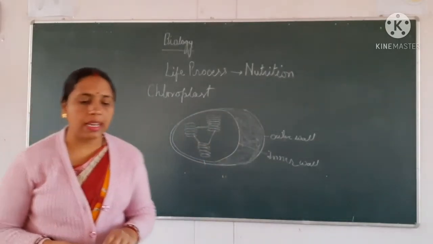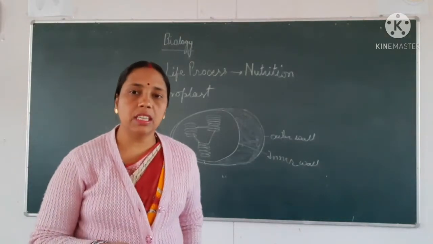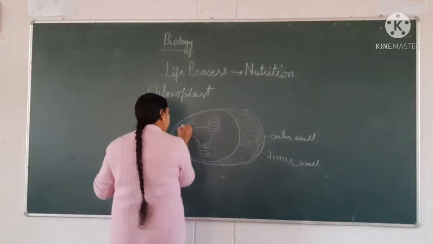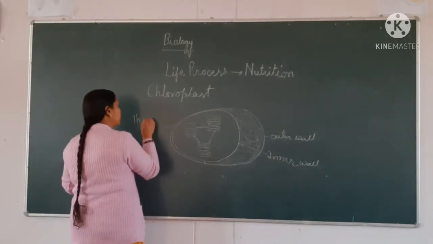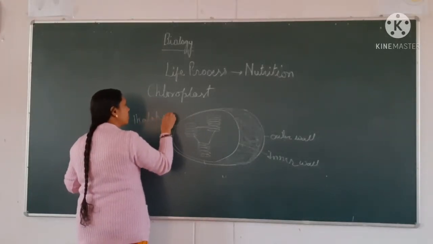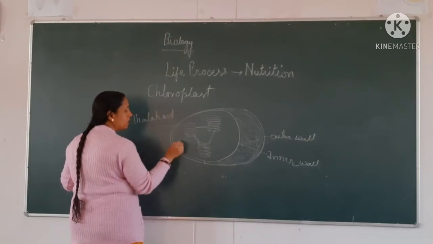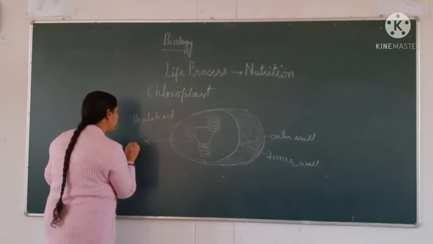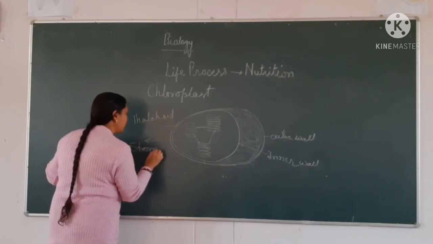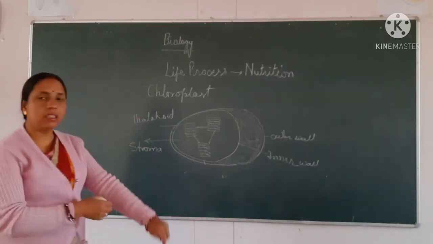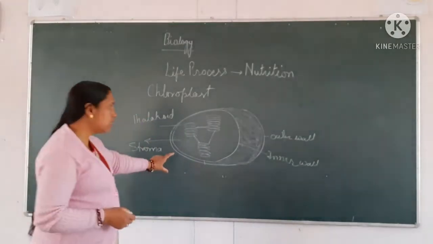This is known as the inner lamellar junction. The jelly-like material present inside is known as stroma. These are the thylakoids. You can see the structure.